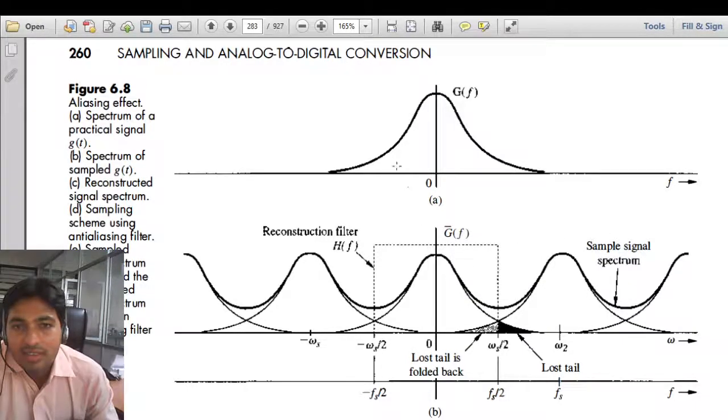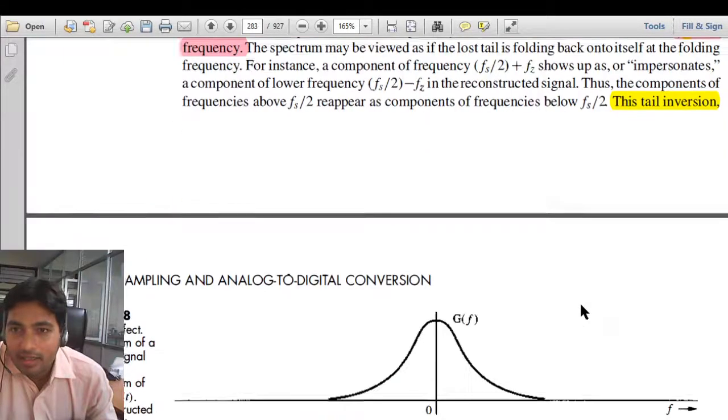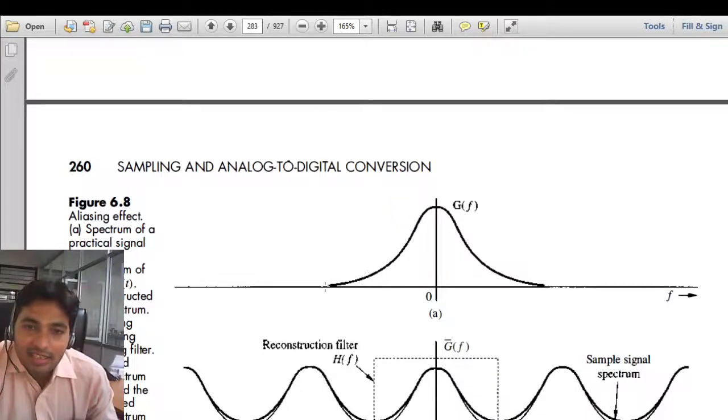Now because the signal is time limited, it cannot be band limited. So a band limited signal is not possible. This spectrum will go up to infinity, and its amplitude will go on decreasing. Beyond a certain limit, the amplitude will be very small. We have assumed the signal is band limited, but in practice it is not. It has infinite bandwidth.